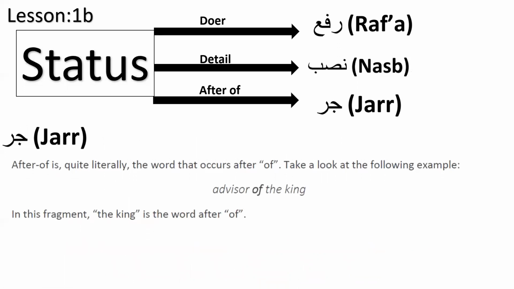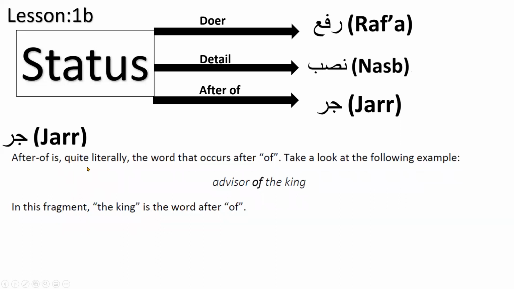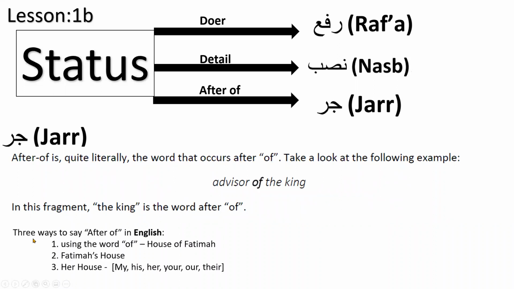Let's talk about the jar. After of is quite literally the word that occurs after of. Take a look at the following example: advisor of the king. The word the king is in the status of jar because that comes after of. In this fragment, the king is the word after of. There are three ways to say after of in English. We can use the word of, like house of Fatima. You can see the word of, right?